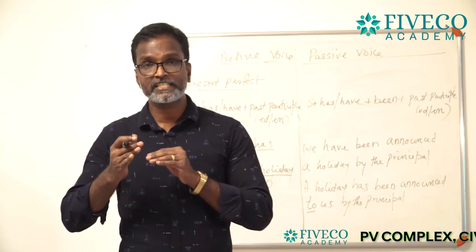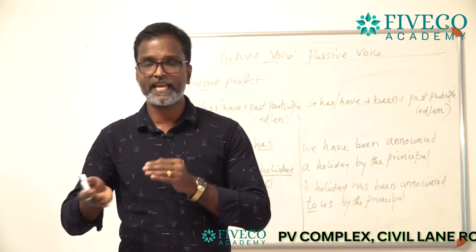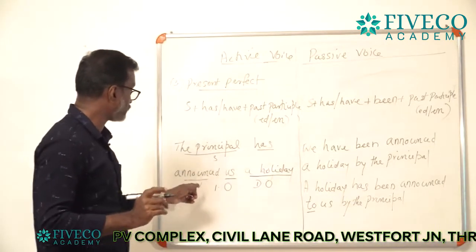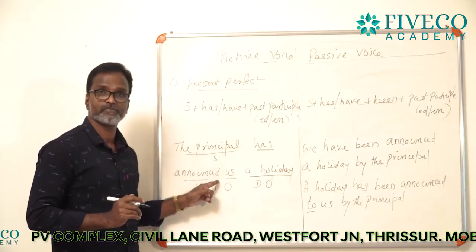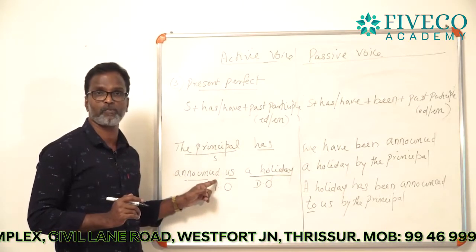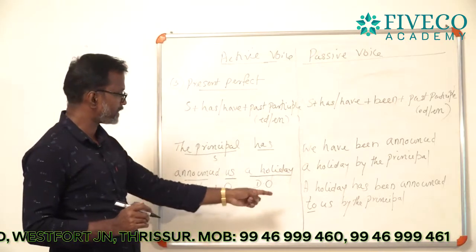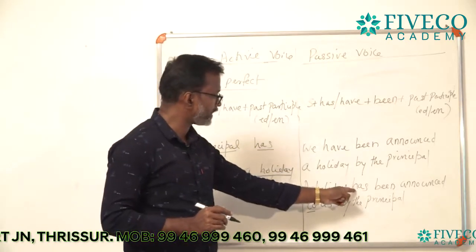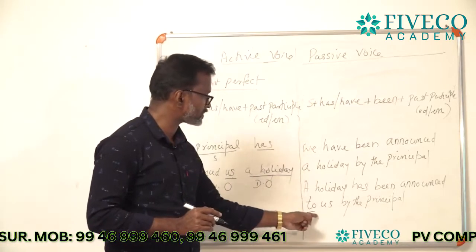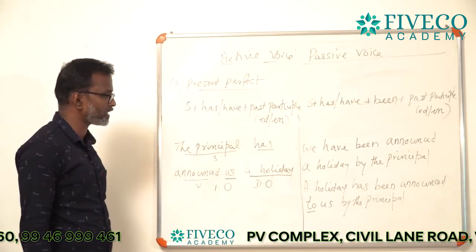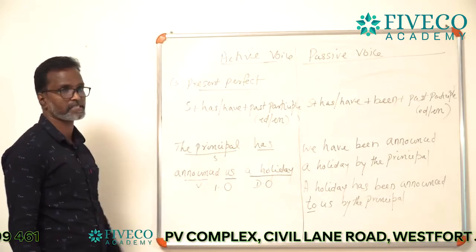And if you select the second object as the subject of the passive voice, while you add the first object you have to use to as the preposition before that object. So the answer is: a holiday has been announced to us by the principal. That is present perfect.